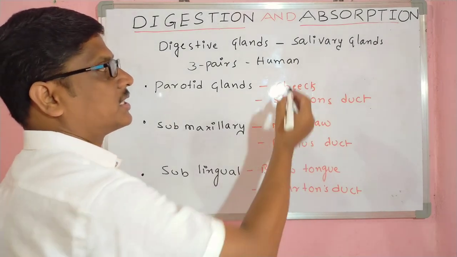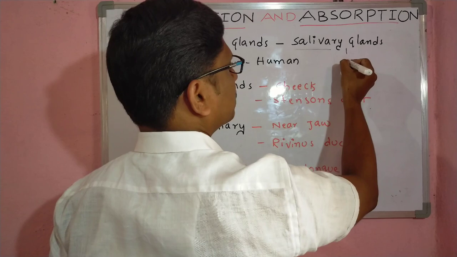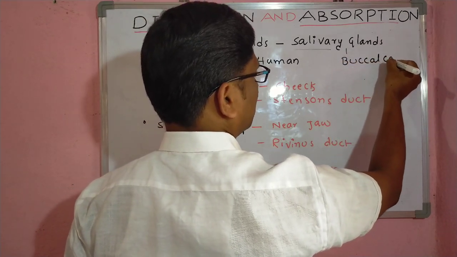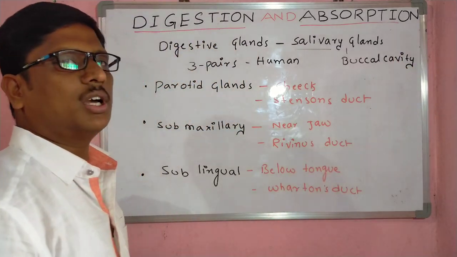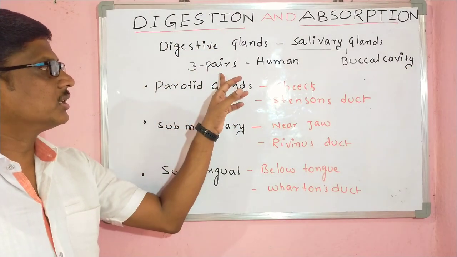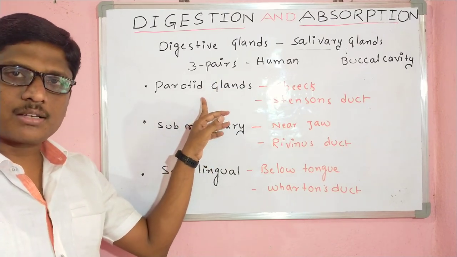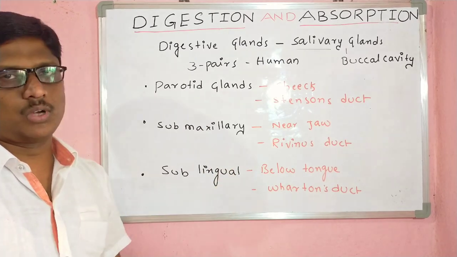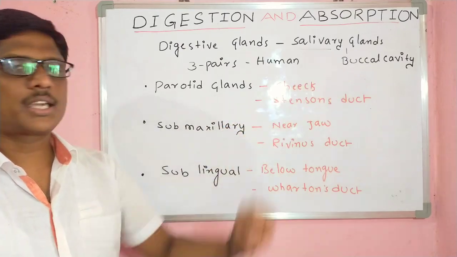First among the digestive glands are the salivary glands. These salivary glands open into the buccal cavity, or the oral cavity. In humans, three pairs of salivary glands are present. First, the parotid glands. Second, the submaxillary glands. And third, the sublingual glands. These three types of glands open into the buccal cavity.